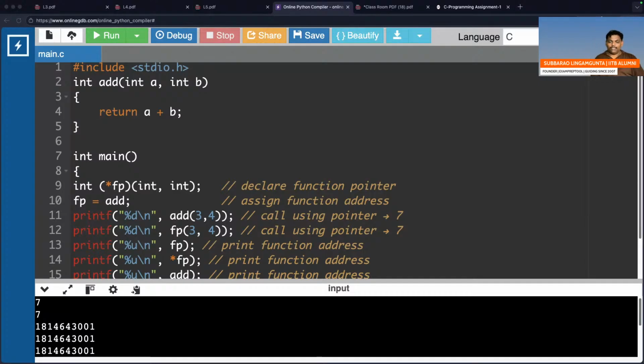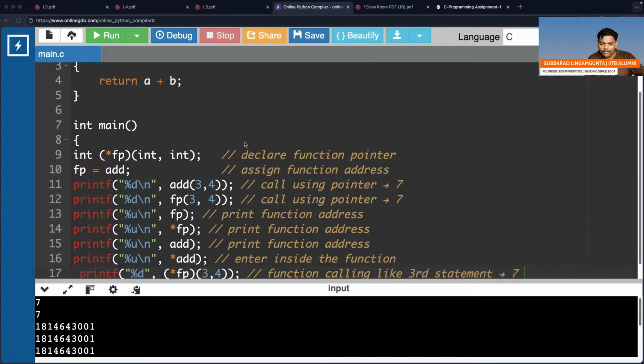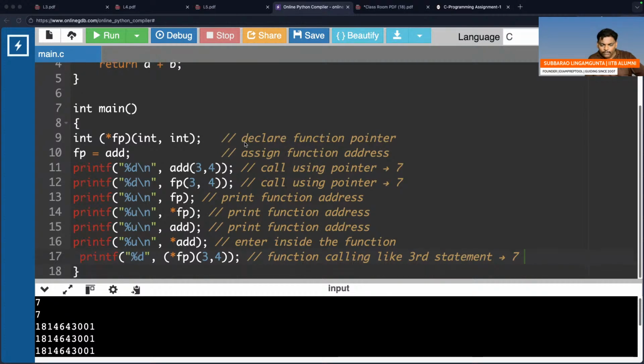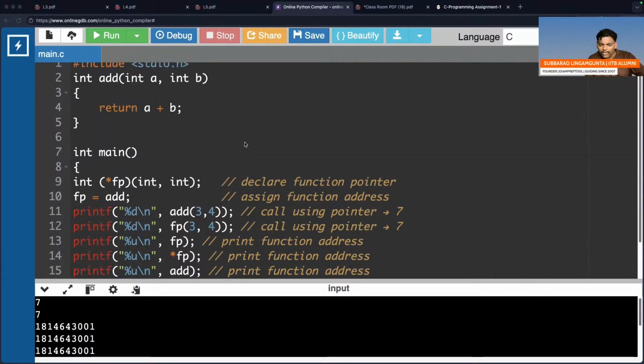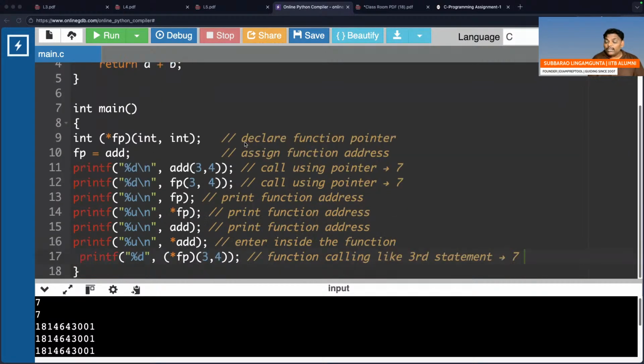Right. Nothing is there. So can we go further? Remember, if you call a function, then only output will come. Calling means bracket required. When you say calling, bracket is required.